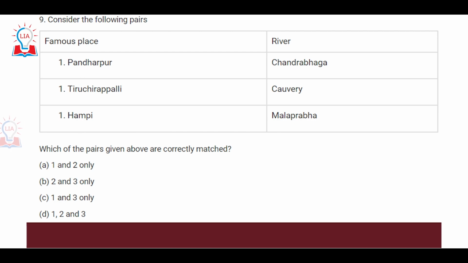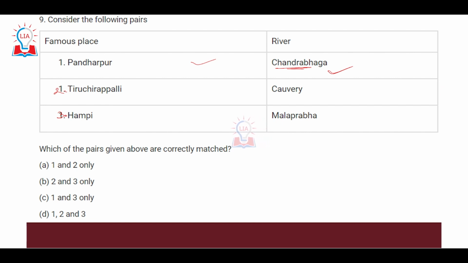Ninth question again is related to rivers, and in place of the glacier that was asked in the second question, now they have asked about a famous place situated on the bank of the given river. First is Pandharpur, a very well known pilgrim place in the state of Maharashtra, and they have asked whether Pandharpur is situated on the bank of the Chandrabhaga river or not. That is absolutely correct. Pandharpur is situated on the bank of the Chandrabhaga river, and here you have the well known temple of Vitthal Swami.